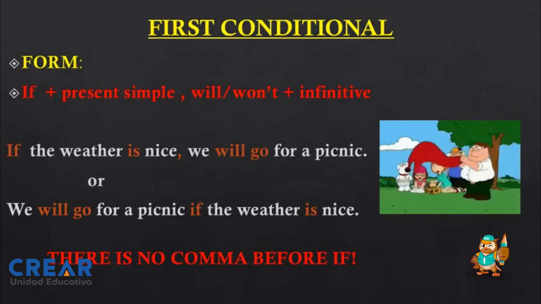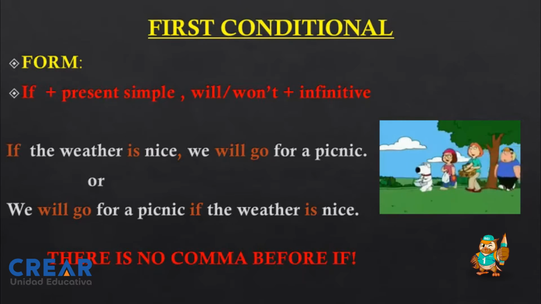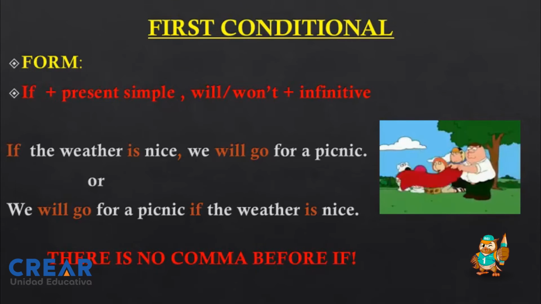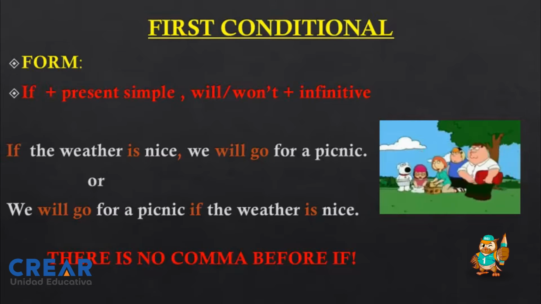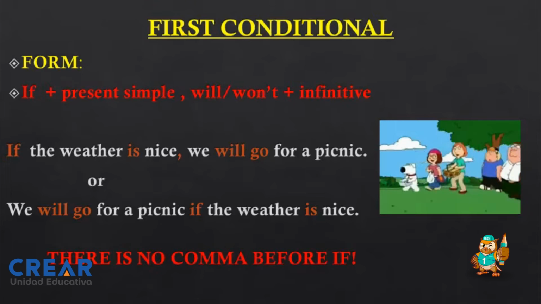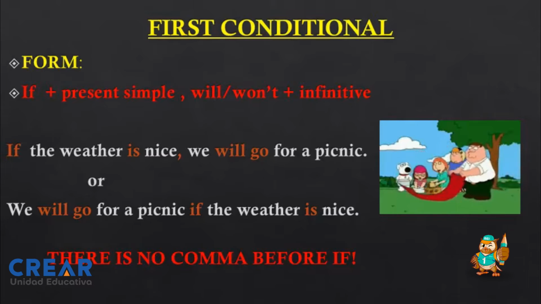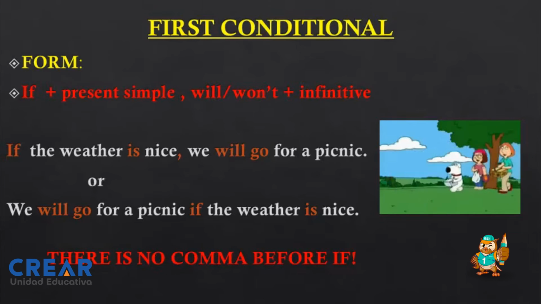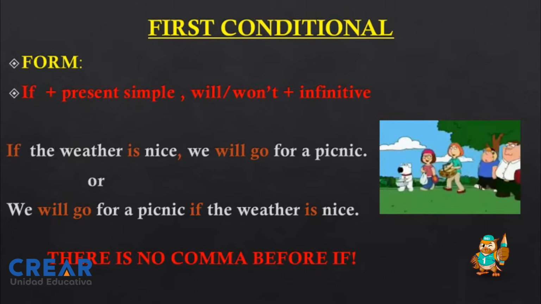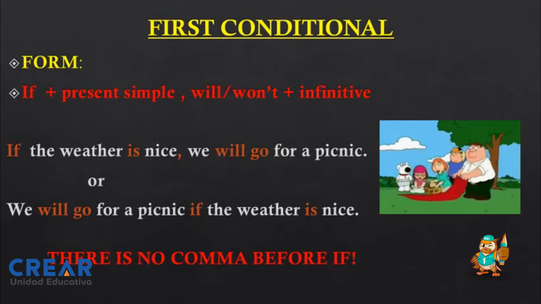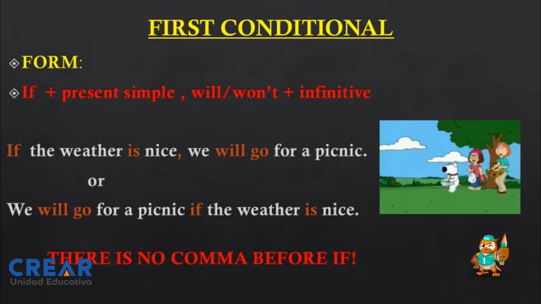For example, we have here: if the weather is nice, we will go for a picnic, or we will go for a picnic if the weather is nice. Now, kids, in the second sentence, we will go for a picnic if the weather is nice, we don't have to use any comma. Why not? Because in this type of sentences, if the word if is in the middle of the sentence, we don't use it, okay?